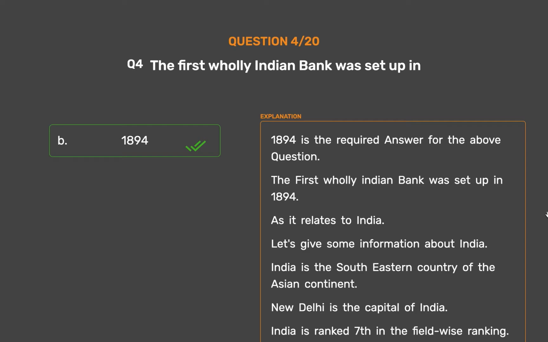As it relates to India, let's give some information about India. India is a southern country of the Asian continent. New Delhi is the capital of India. India is ranked 7th in area. According to population, India is ranked 2nd. It also has a large variety of flora and fauna.